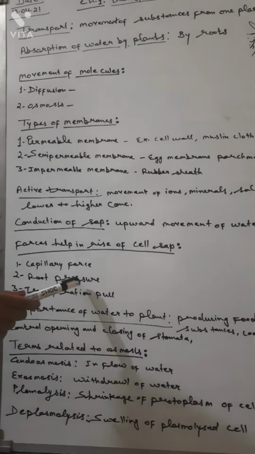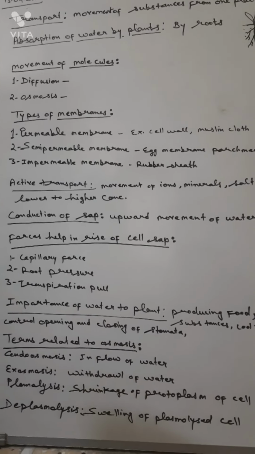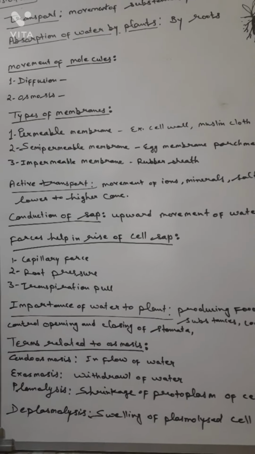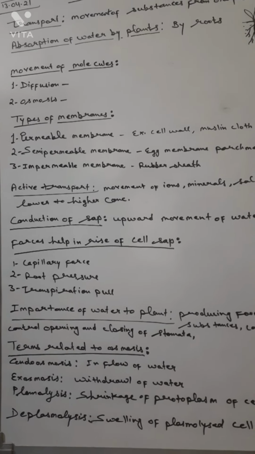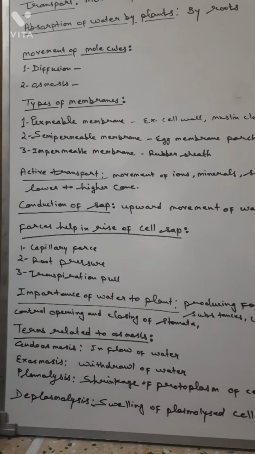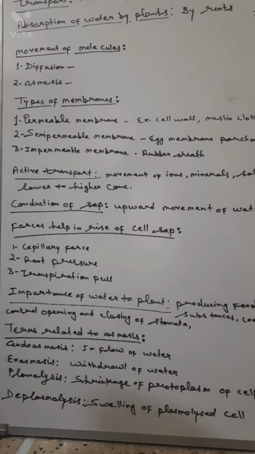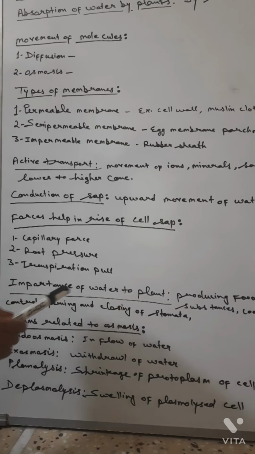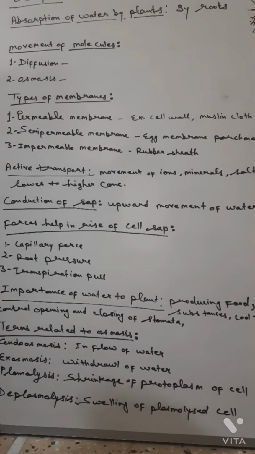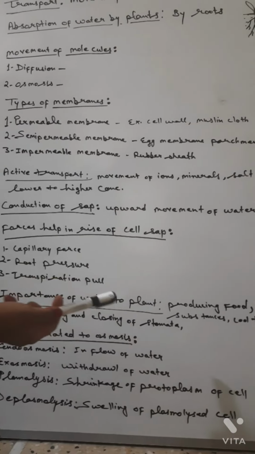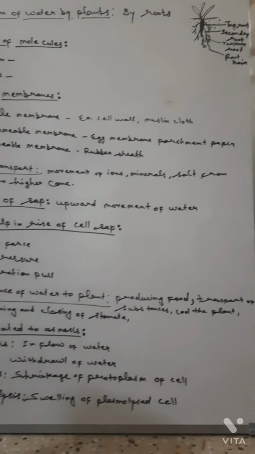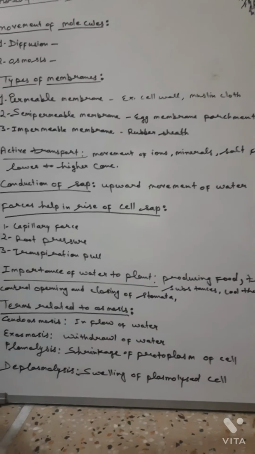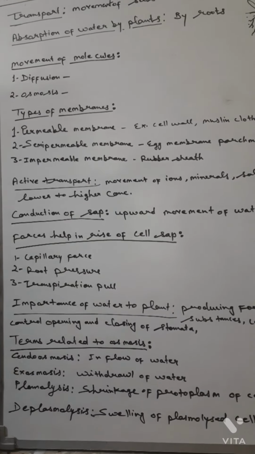Root pressure is the pressure produced by the root which helps in the rise of cell sap. Transpiration means the loss of water from the leaves in the form of water vapor. That loss of water also creates a pull which helps in the rise of cell sap.